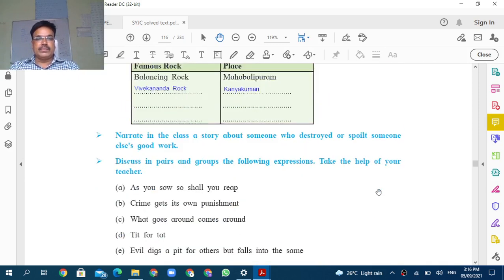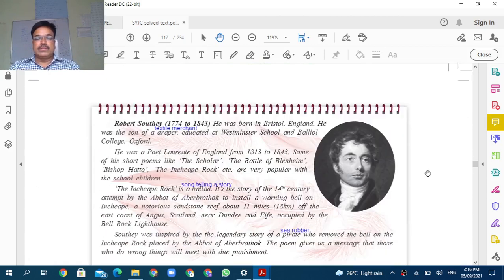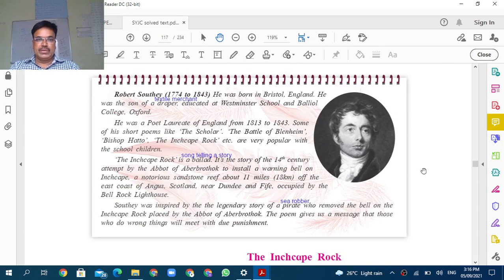Okay, then next, we will discuss the poet. The poet Robert Southey, his life duration is from 1774 to 1843. He was born in Bristol, which is in England. He was the son of a draper, educated at Westminster School and Balliol College, Oxford. He took his education in Oxford City. He was a Poet Laureate of England.